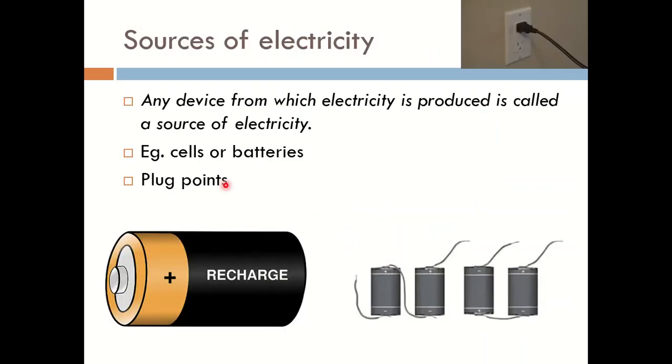Now the next topic is: what are the sources of electricity? Sources of electricity means any device from which electricity is produced. The devices which are used to produce electricity are known as the sources of electricity.